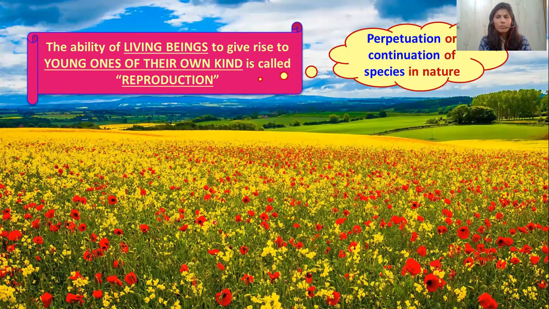So just let's assume there is no reproduction in the world. As every species has a particular lifespan, after death it is going to end. So there will be a time period when every species is going to end. So reproduction helps in the continuation of species in nature.